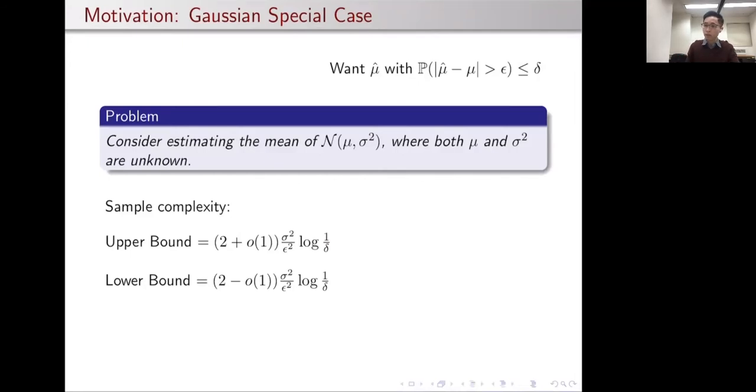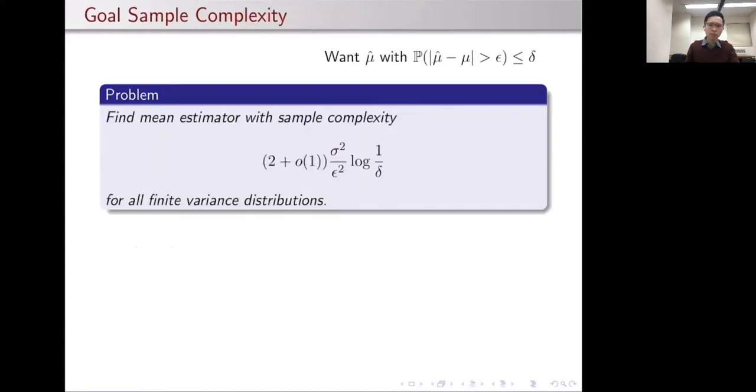Given this, it is natural to ask, then, is it possible to construct a mean estimator with this sample complexity, including the optimal constant of 2, and the mean estimator should work not only for Gaussians, but for all distributions with finite variance? And this is the problem we address in this paper.